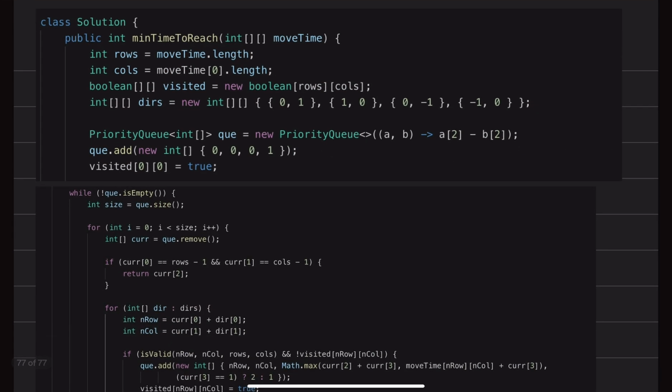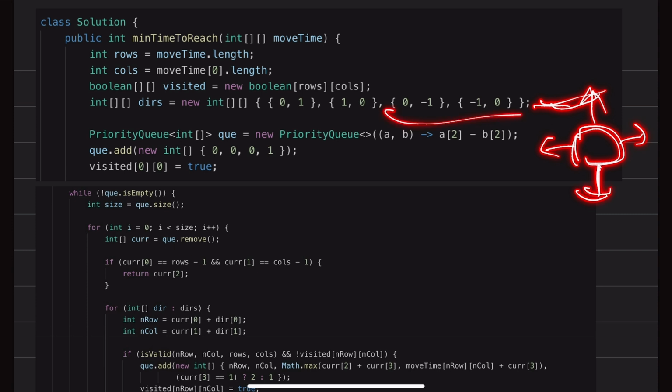In the solution, I have taken the total number of rows, the columns, the visited array, and the directions. At each cell I can make a move in all four directions, so these four directions I have stored in my directions array.